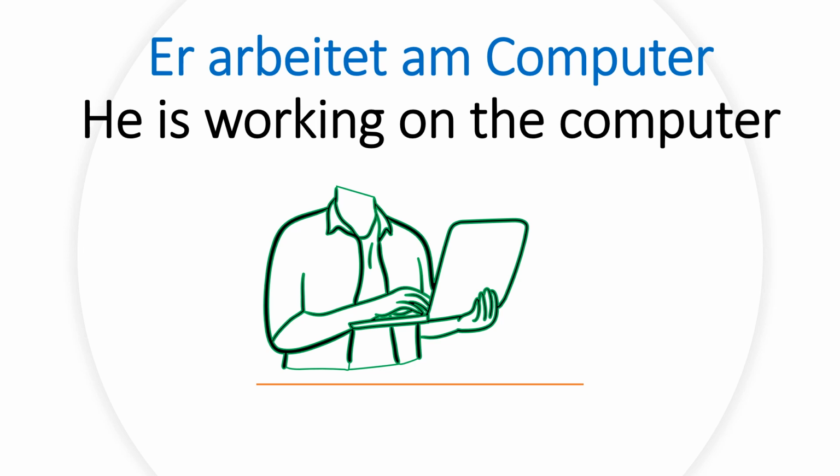Arbeitet am Computer. Arbeit is the word used for work. So he is working on the computer. You say it when someone is asking about your friend or your colleague, says was macht er, which is like what is he doing. Then you say arbeitet am Computer. He is working on the computer.